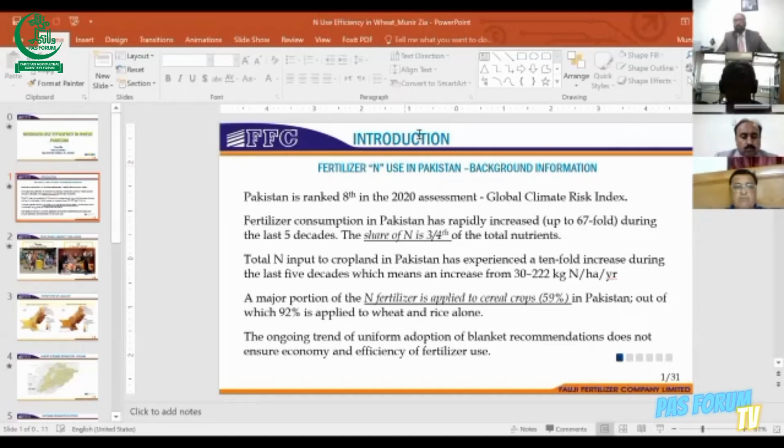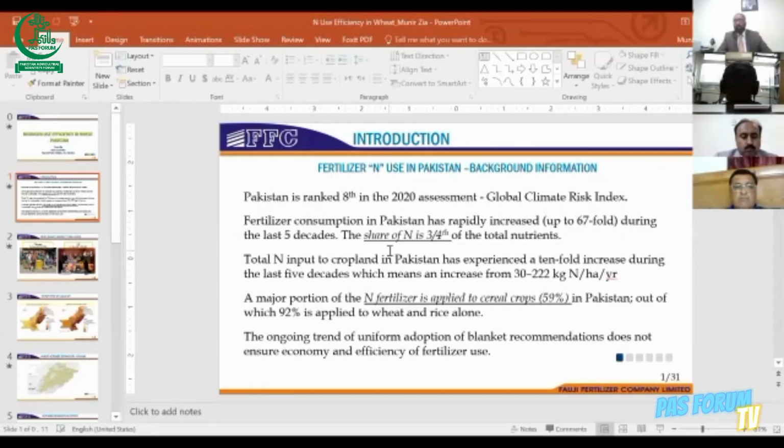Fertilizer consumption in Pakistan has rapidly increased almost 67-fold, and out of this, 3/4 is nitrogenous fertilizer. Total input to crop land in Pakistan has also experienced a 10-fold increase. It started from 30 kg per hectare per year, and now it is around 222 kg, in this range.